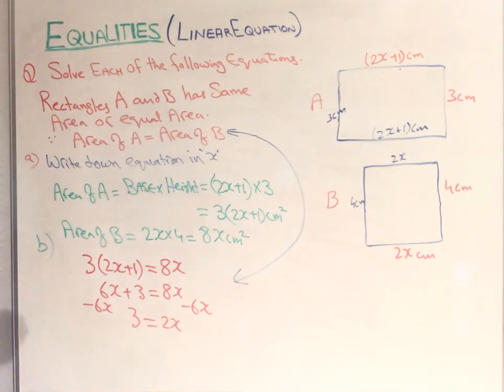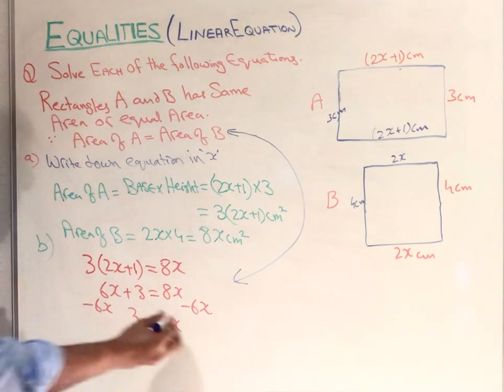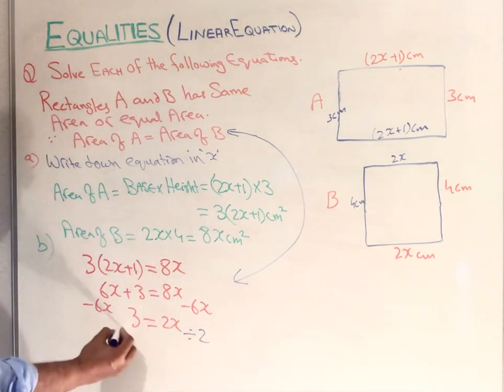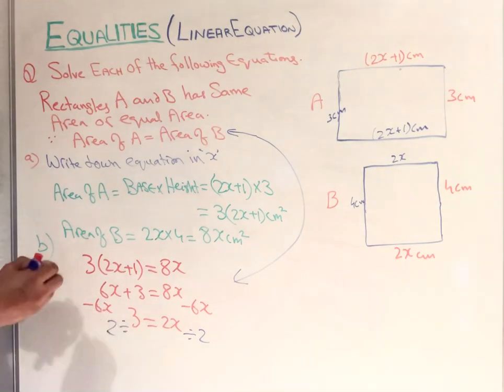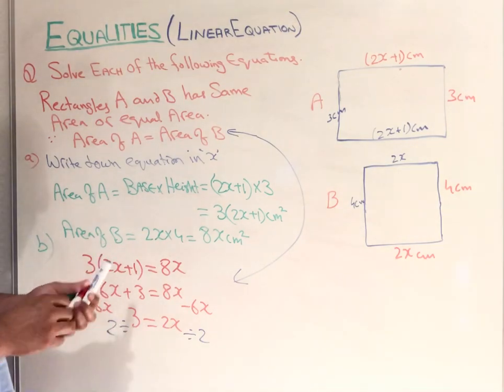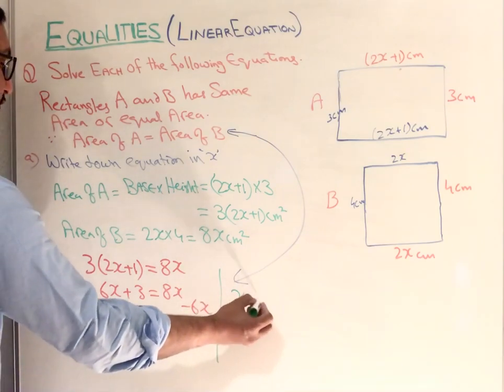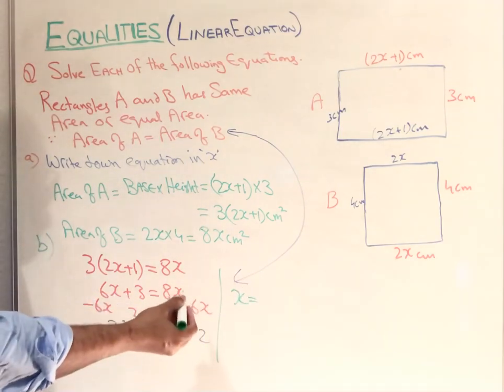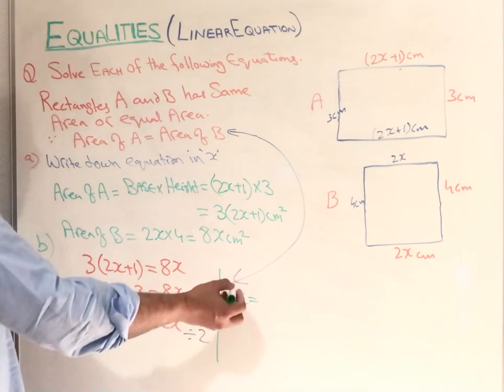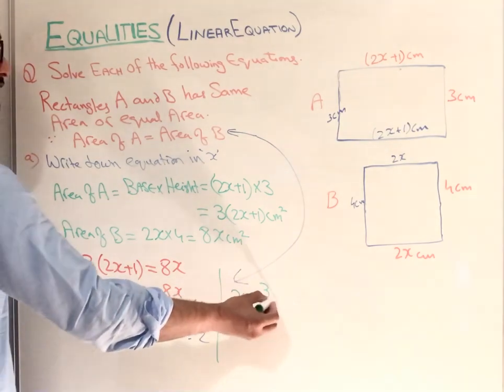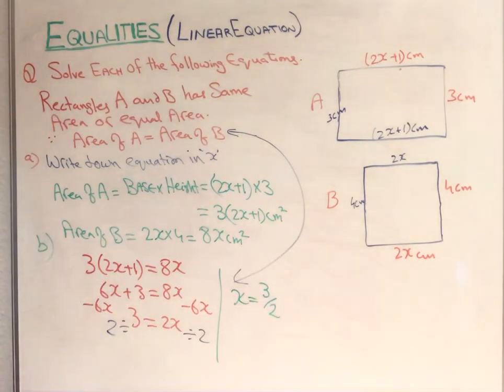So now divide by 2 on both sides, divide by 2 here, divide by 2 here. When you divide, we get x equals 3 over 2. This is the answer.